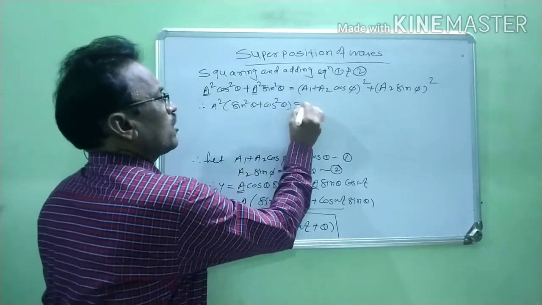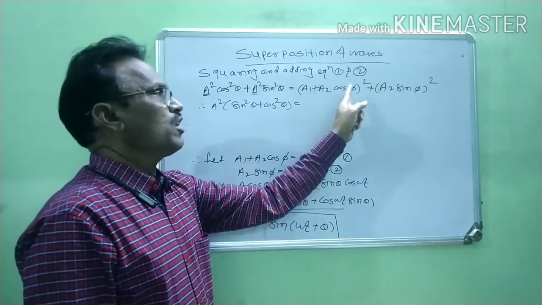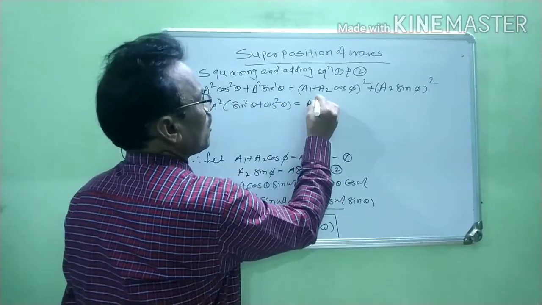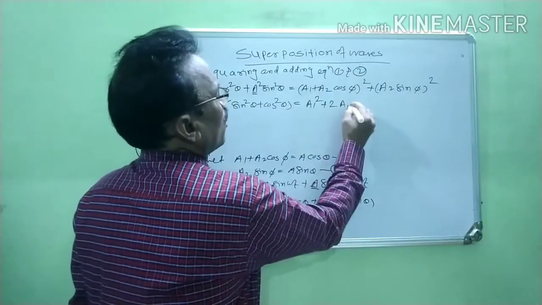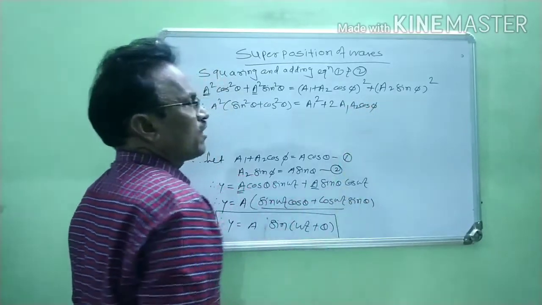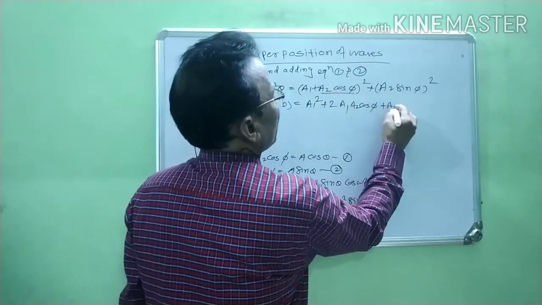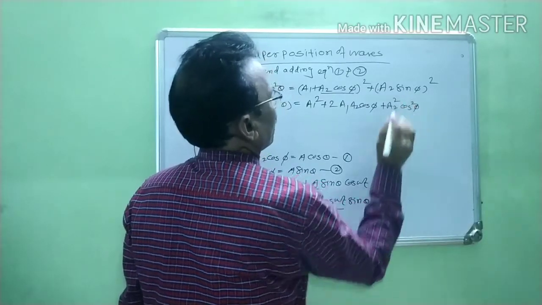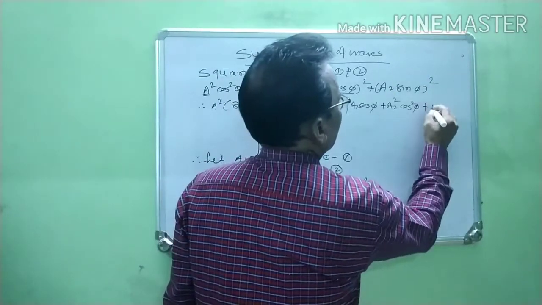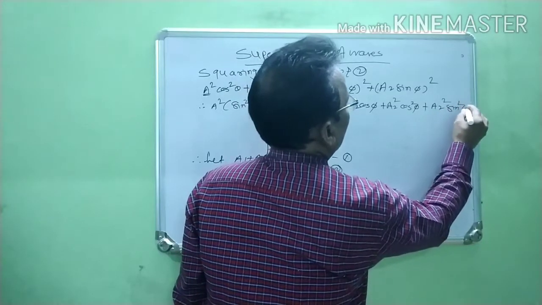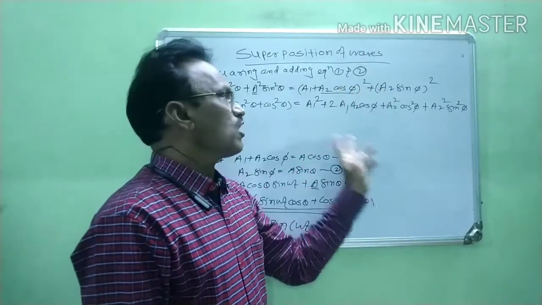Now on the right-hand side, the square of this bracket. (a plus b) squared means a squared plus 2ab plus b squared. So it is a1 squared plus 2 times a1 into a2 cos phi plus a2 squared cos squared phi. Then again the square of this bracket gives a2 squared sin squared phi. Okay, now squaring these terms, we find this.